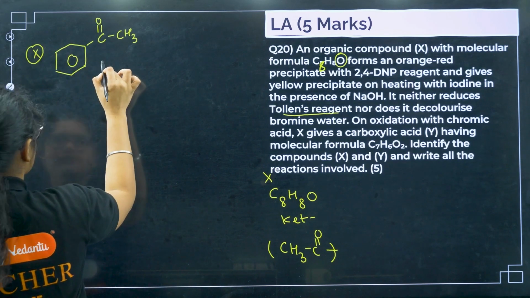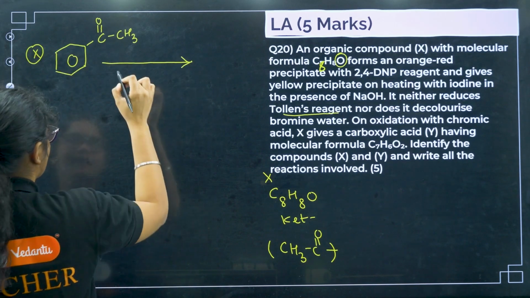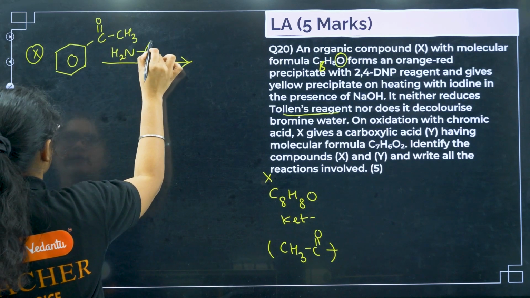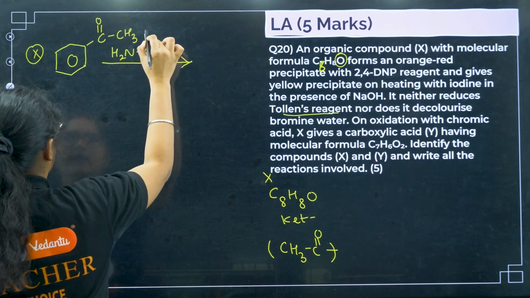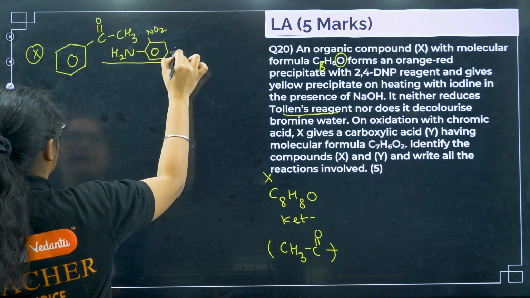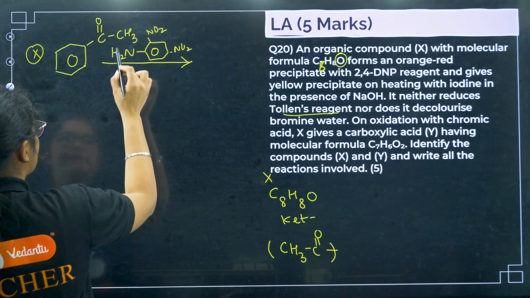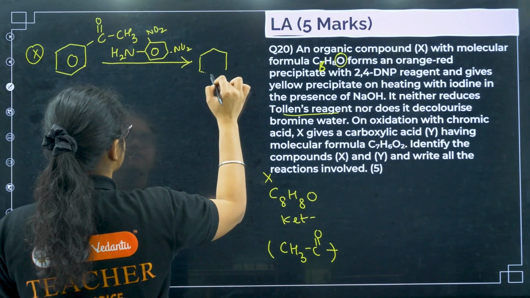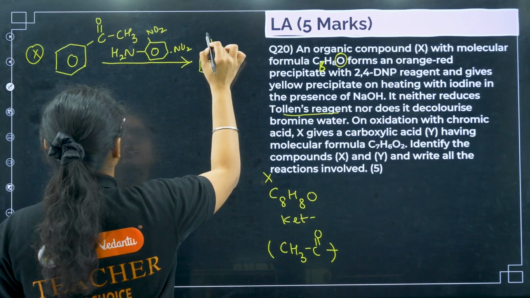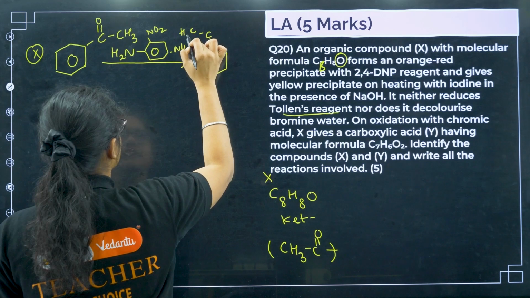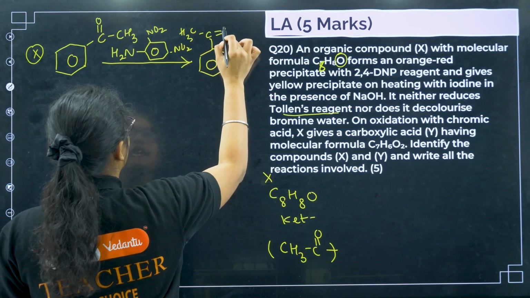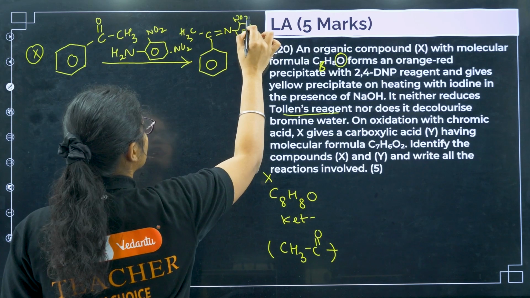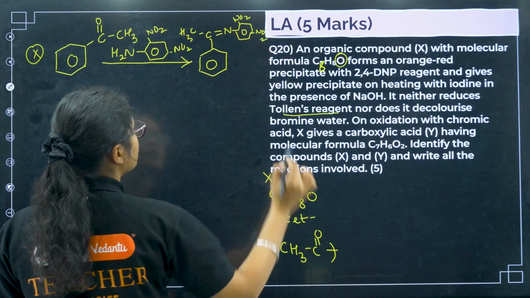Now what is it doing? The first reaction is with 2,4-DNP, so I can write it like this, H2N, then I have this one and I have an NO2 group here and an NO2 group here. So what will happen? This O and H2 will be removed, so I'll get a structure like this where I have CH3 double bond N, and here I have a benzene ring, here I have NO2 and here I have NO2.